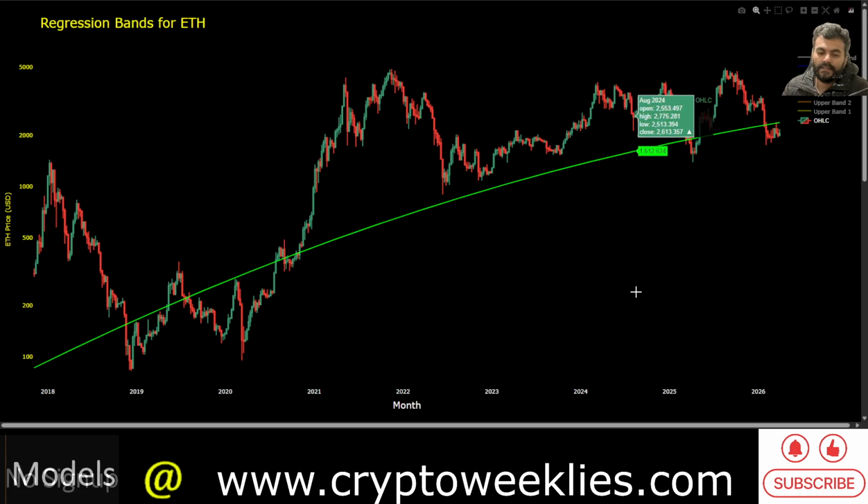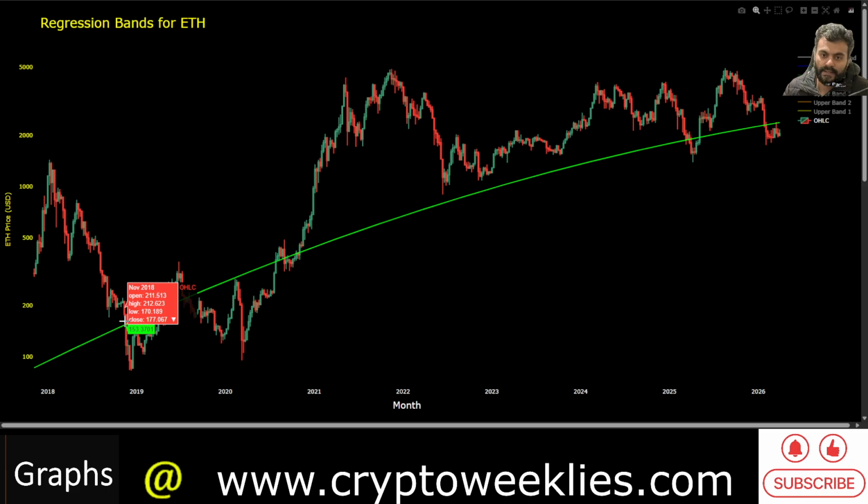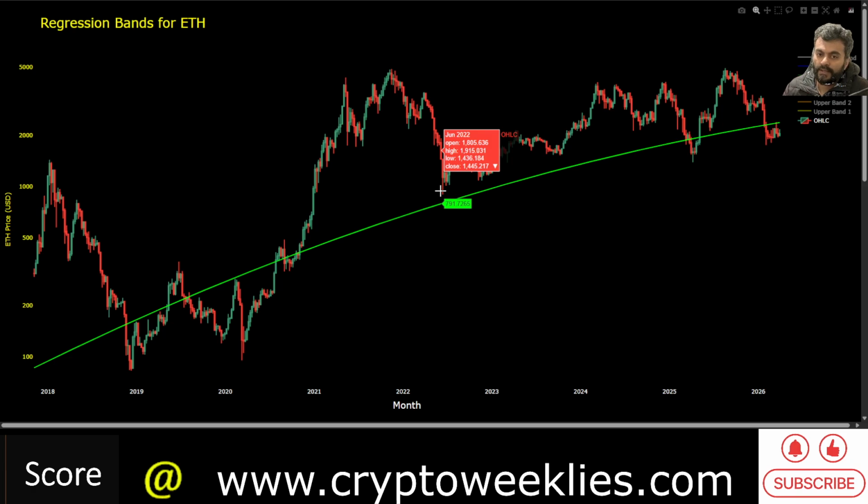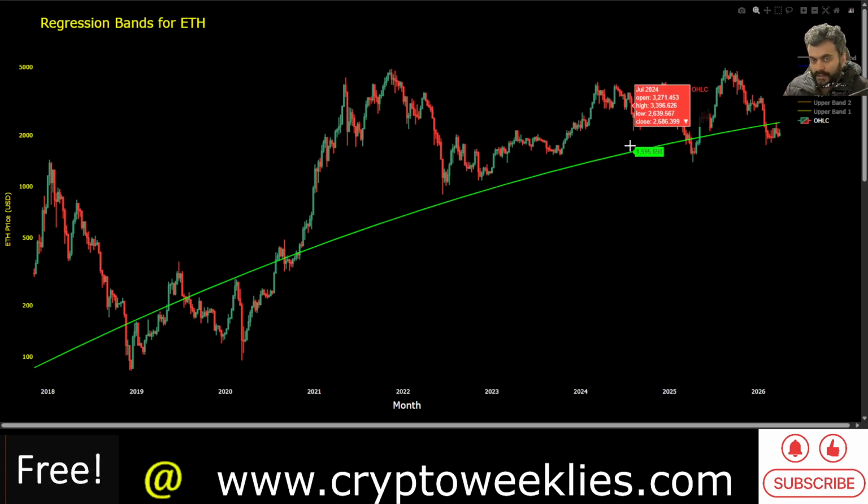Now the reality is slightly different. Ever since this 2018 drop, this is the first time ETH has gone into this undervaluation zone in a bear market. So 2022 evaded this green line, so that could be one reason that 2025 2026 was not that fantastic for ETH, as diminished volatility to the downside means diminished volatility to the upside.